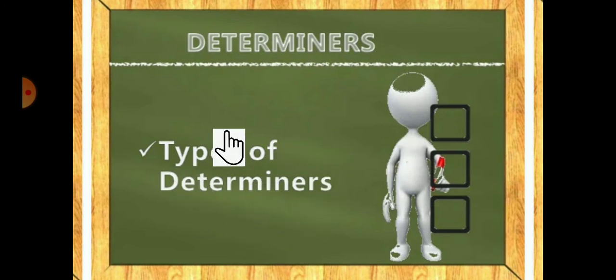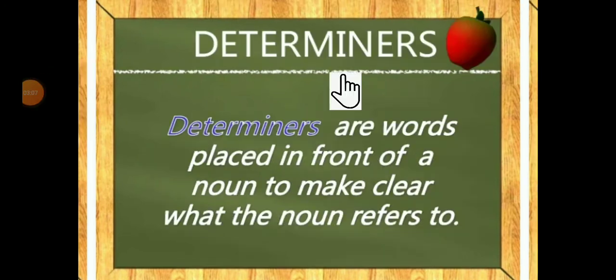Here, the meaning of determiners is: determiners are words placed in front of a noun to make clear what the noun refers to. So student, do you know noun? Which part of speech is it? It is the first part of speech.